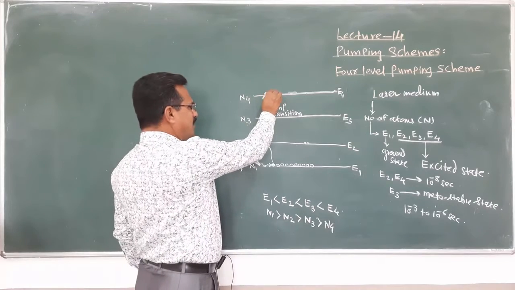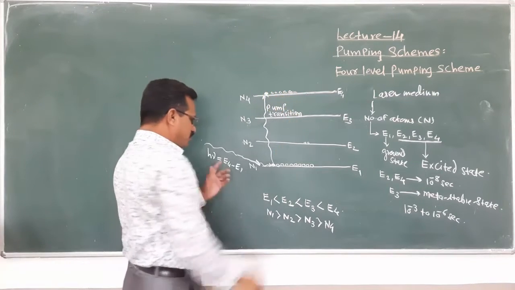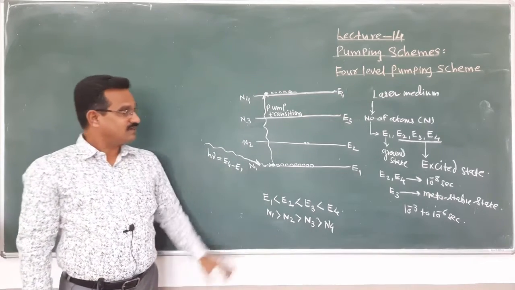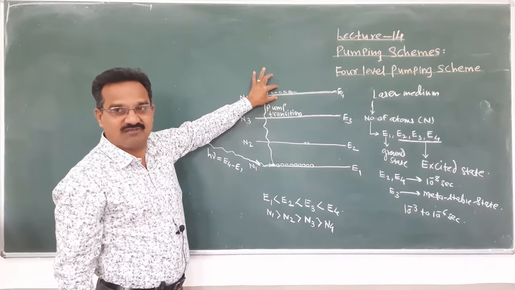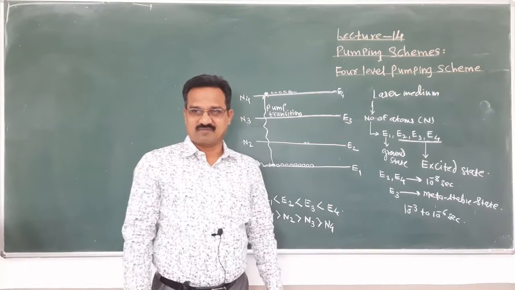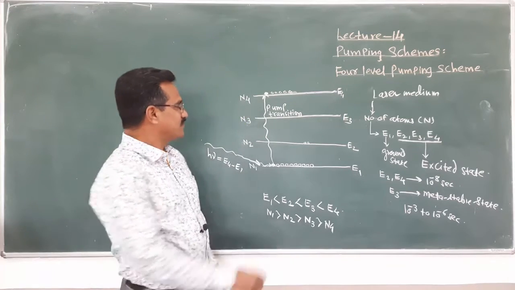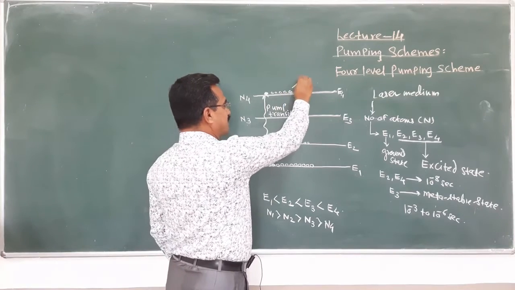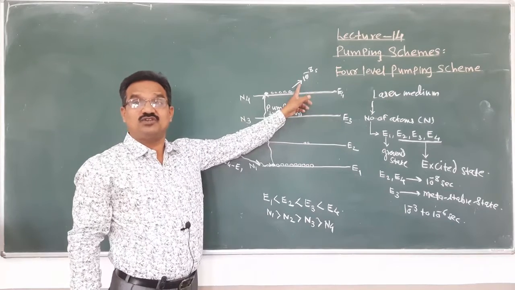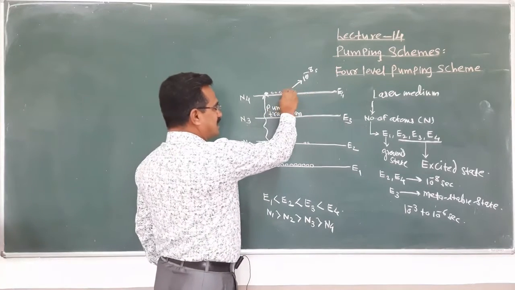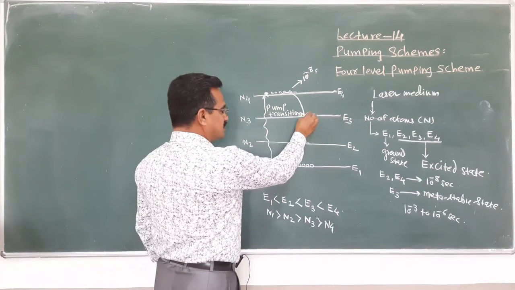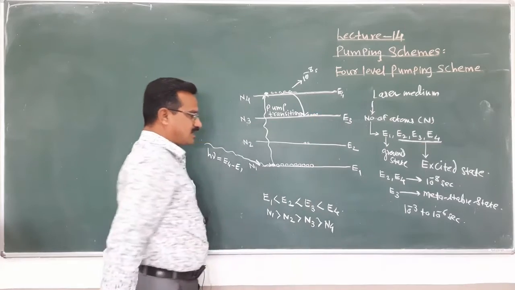But suppose in this way the number of atoms are present here by using the process of pumping, by supplying the energy. But the lifetime of this energy level is very small. Very small lifetime. And that's why after that lifetime, means lifetime is 10 raised to minus 8 seconds, after completion of this lifetime, these atoms come back to the next energy state E3, and suppose here is the number of atoms coming here.